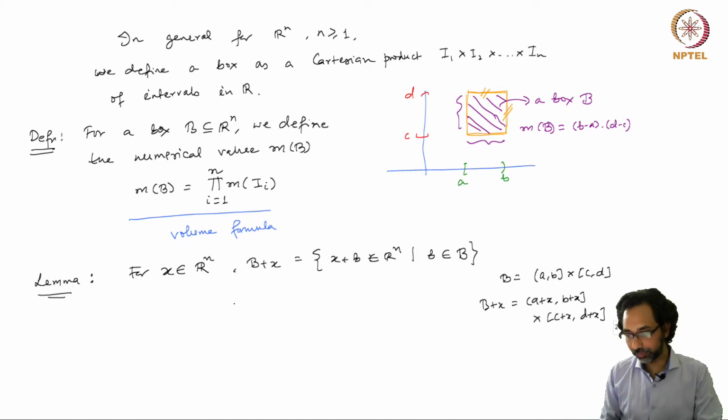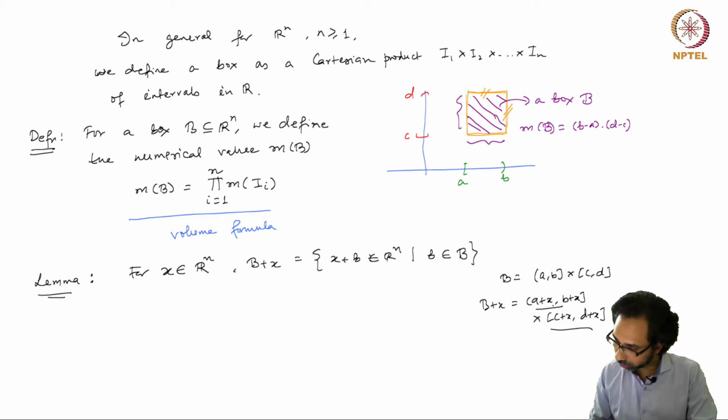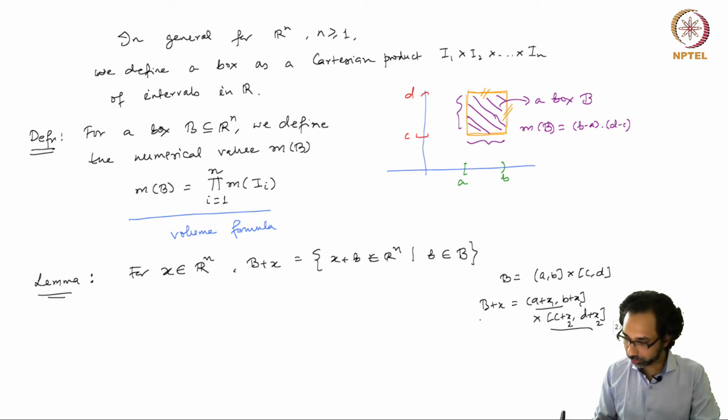And it's clear that the length of each of these intervals remains invariant because we are translating by an amount x. So this should be x1 and this should be x2 here. So x is the vector x1, x2 in R2.